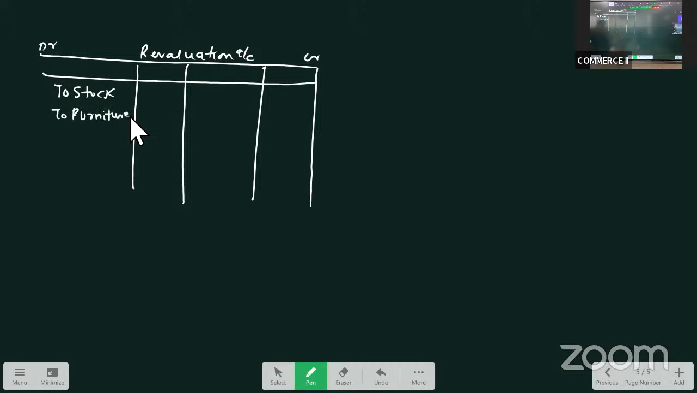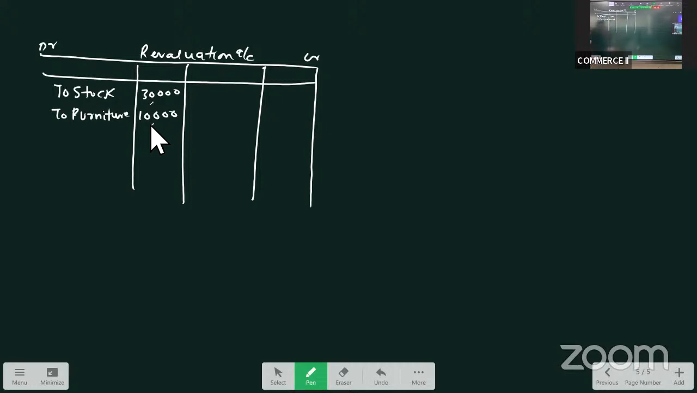Stock is depreciated by 10%. The book value of stock is 3 lakhs. So 10% would be 30,000. And the book value of furniture is 1 lakh. 10% would be 10,000. Isn't it? 3 lakhs into 10 by 100, 30,000. 1 lakh into 10 by 100, 10,000.